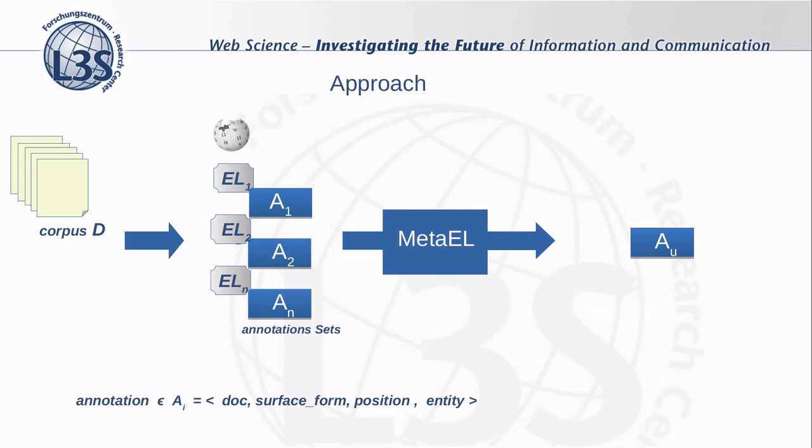It's important to mention that the size of each set of annotations differs since each system might have recognized different entity mentions. So, assuming that we have sets of annotations created by the different entity linking systems, the task of meta-entity linking aims at providing a unified set of annotations where for each mention, the most correct annotation is selected from the union of all those sets of annotations.